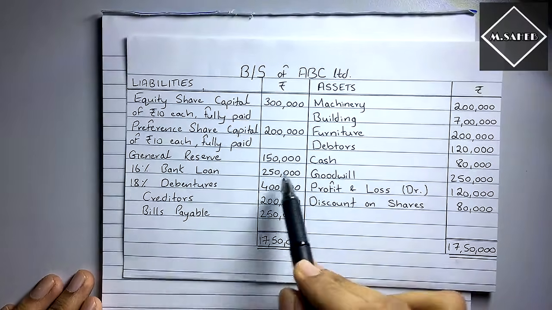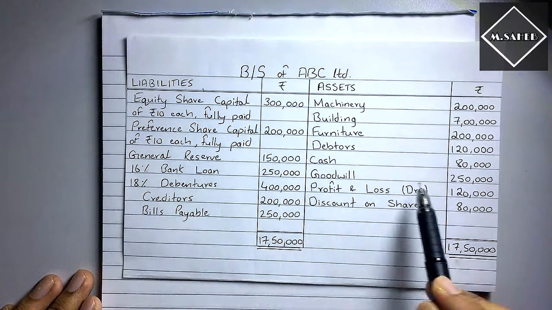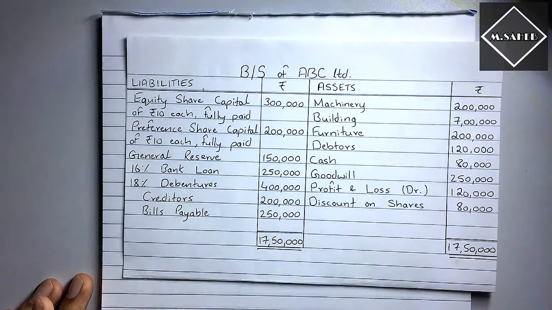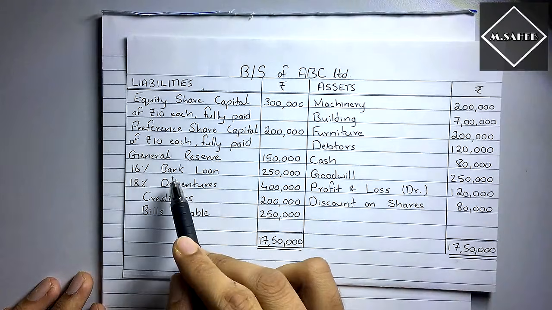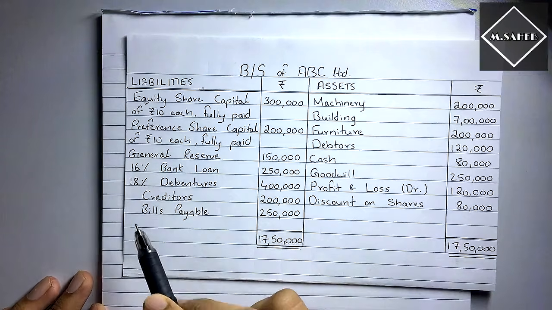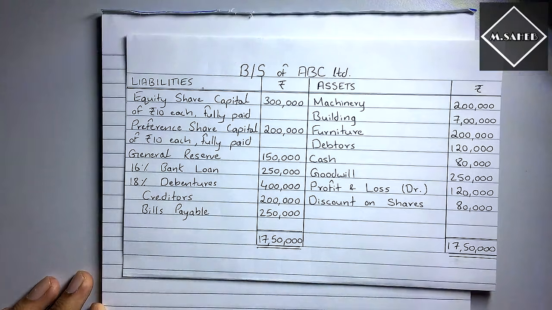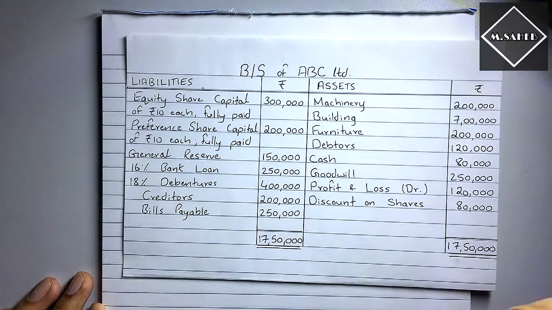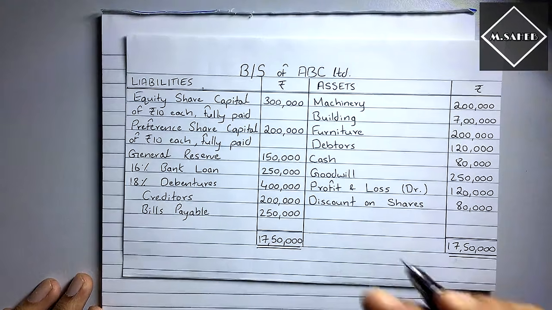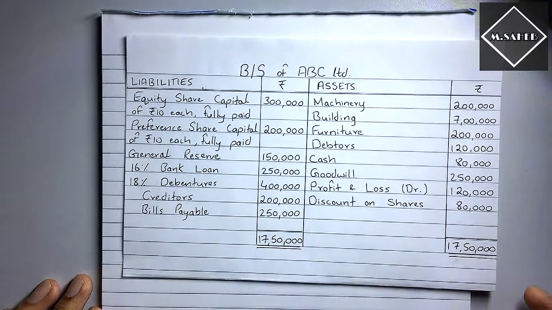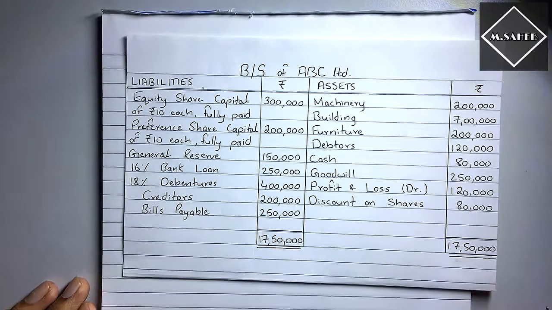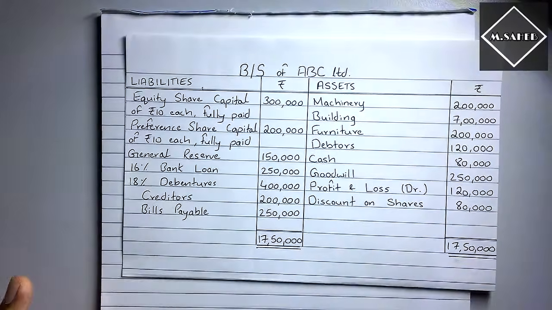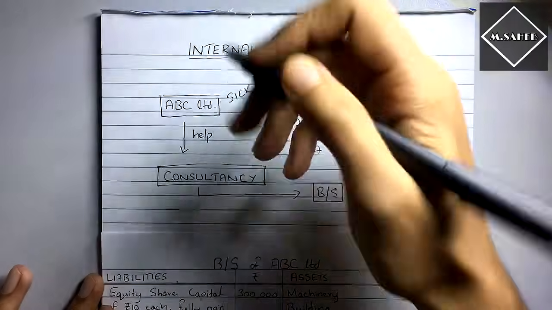You have made a reserve over here, and then to compensate that on the asset side you have shown goodwill of 2,50,000 so that it can be compensated like that. So it's complete manipulation of accounts, right? And you have also borrowed a loan from the bank at the rate of 16% per year. How can you have a 16% bank loan? That's really bad. And you also have debentures of 18%. That's also a very high cost of debentures, right? How can you pay all this interest when you are not making any money? You are in complete loss. So all these are the faulty structure and the faults in this company. That's what the consultancy people told ABC Limited.